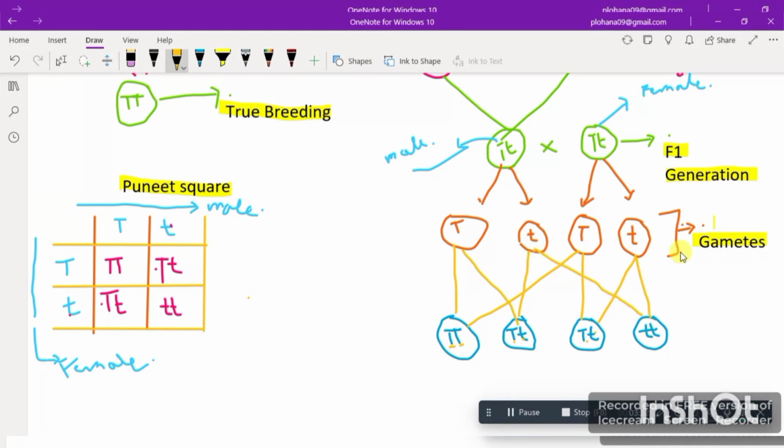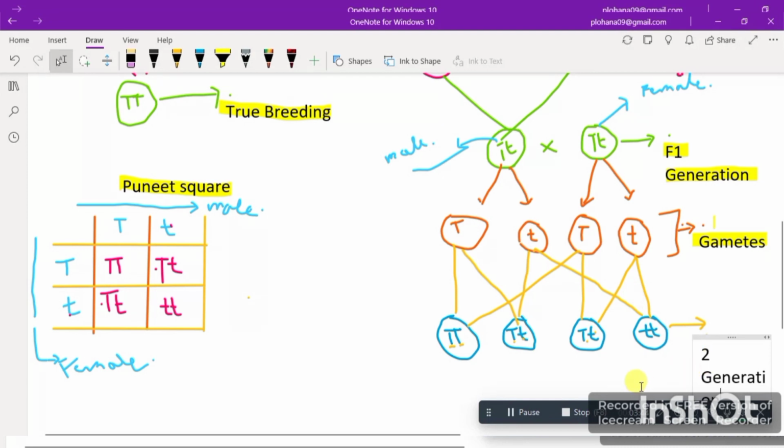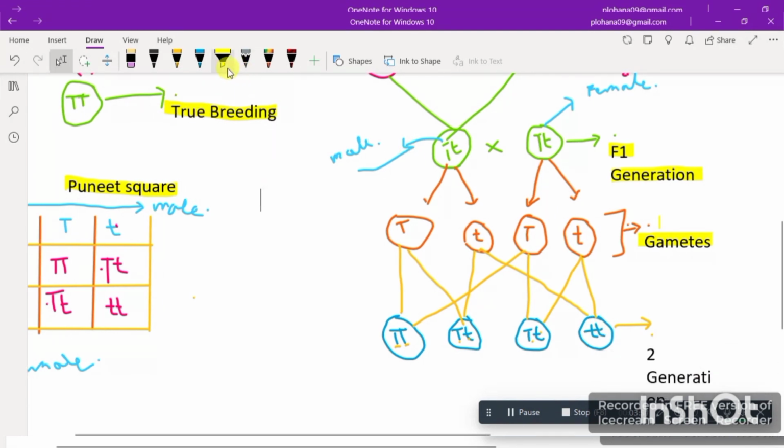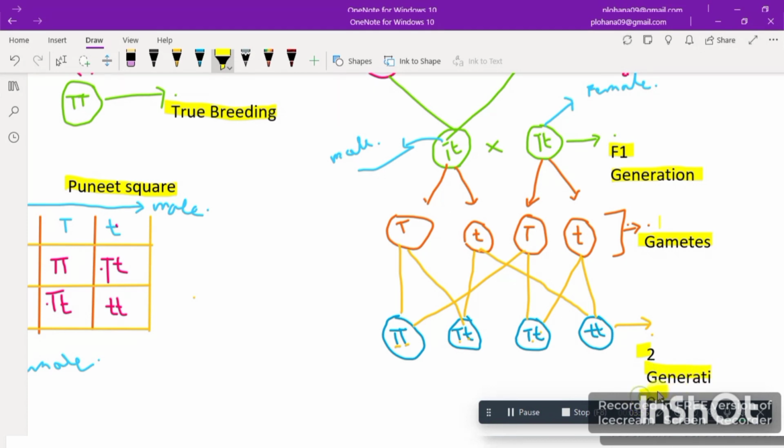As you can see here, now this generation will be known as what? This will be known as the F2 generation. This is the F2 generation we do have. Let me mark here so that you will know. So now I'm just going to find out the phenotype ratio and the genotype ratio of this, right?